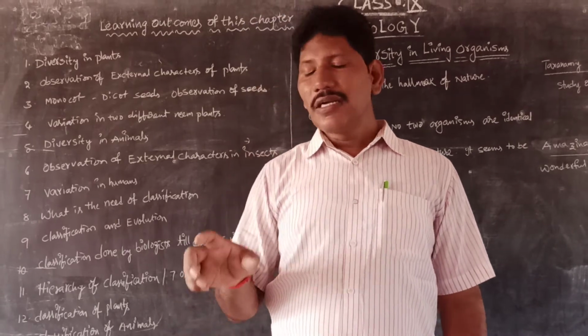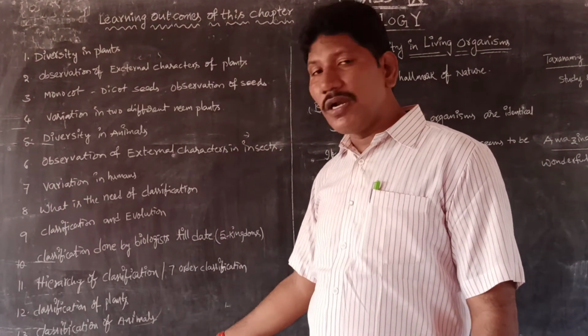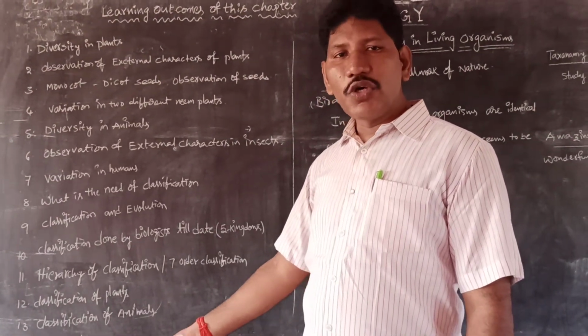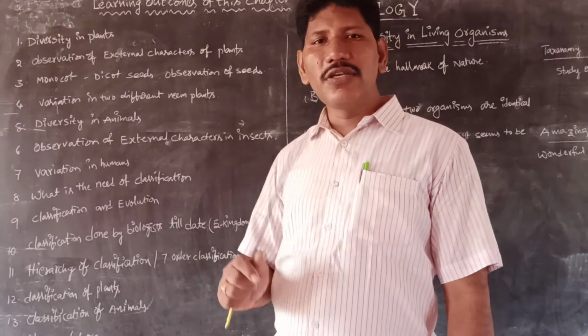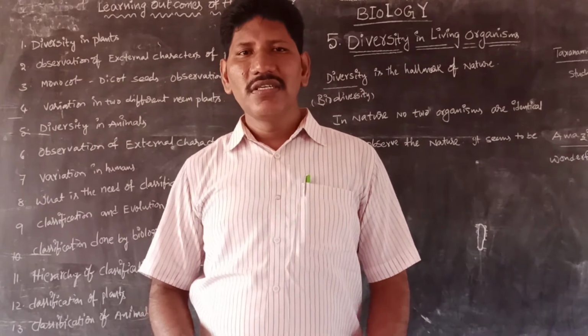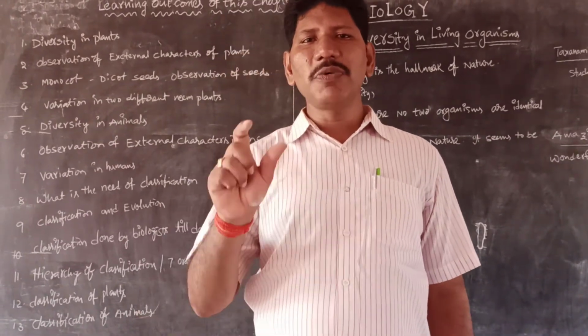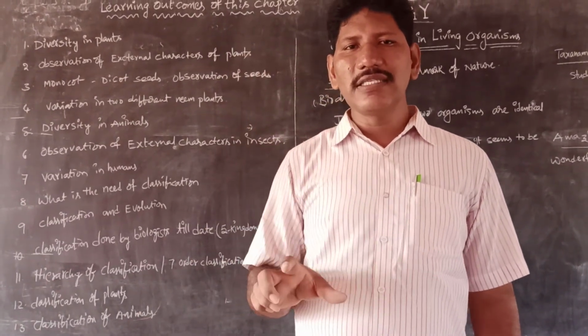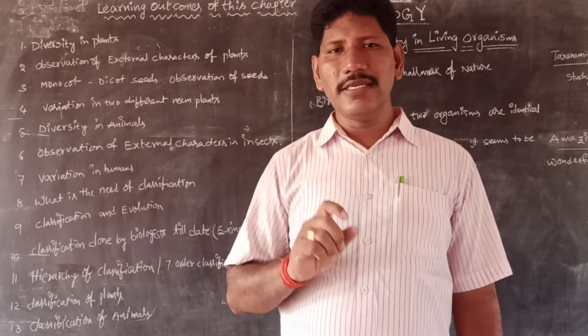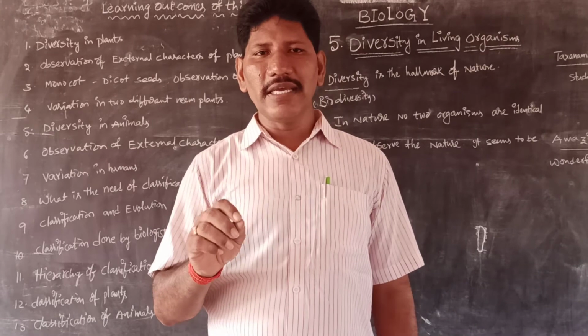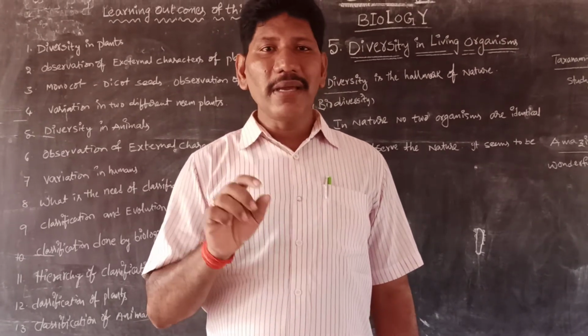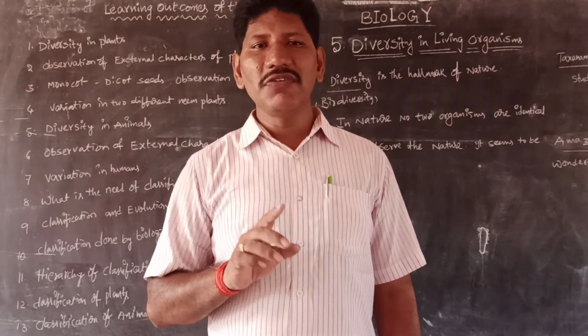Next one is nomenclature. As we said, it is the binomial nomenclature. So without any confusion, in the entire universe, every species has a specific name. The first one is called the generic name or genus name, and the second one is the species name. For example, take the mango tree, Mangifera indica.